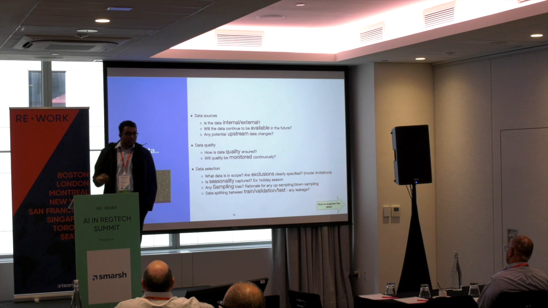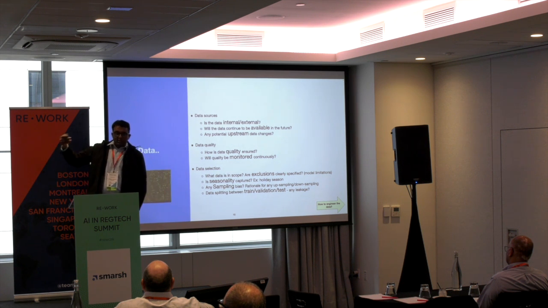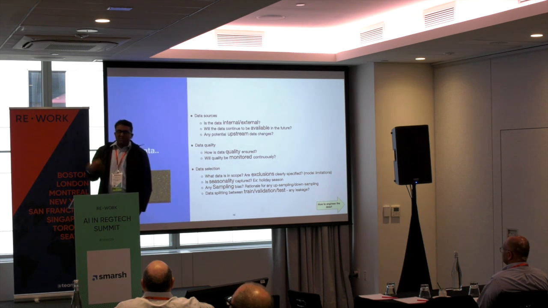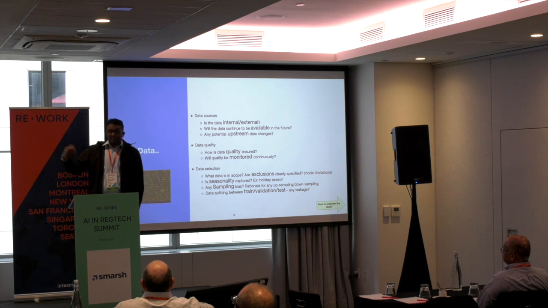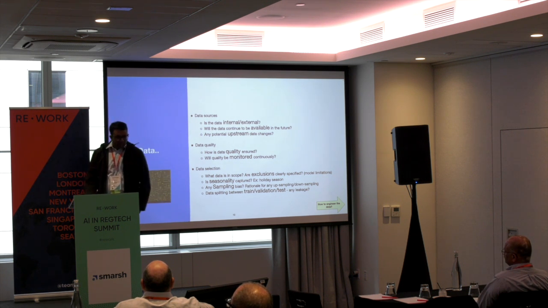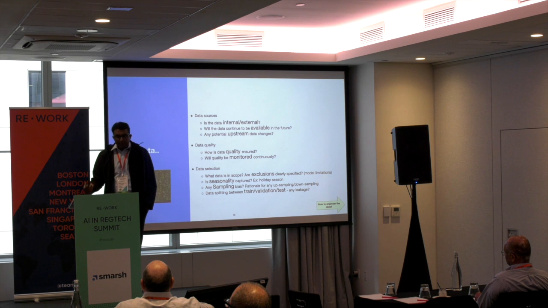Because a lot of times our ML model is dependent on an upstream model. Say, for example, a lot of our models might be using credit bureau data. What if the credit bureau data becomes unavailable? What are we going to do in that case? And then we need to think about data quality. And data quality is again a moving target, where it's not a point in time like, hey, is it good quality today? But how are we going to ensure and track the data quality?